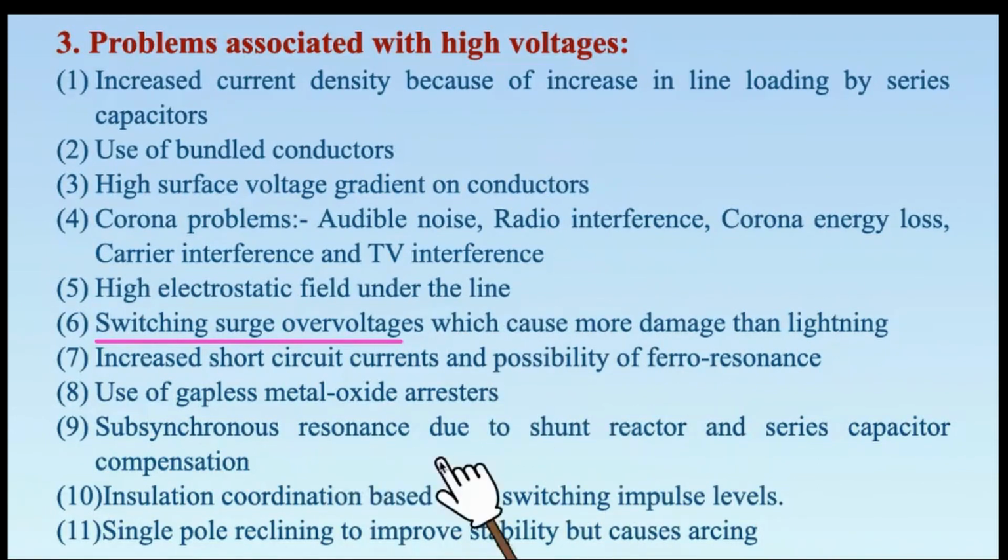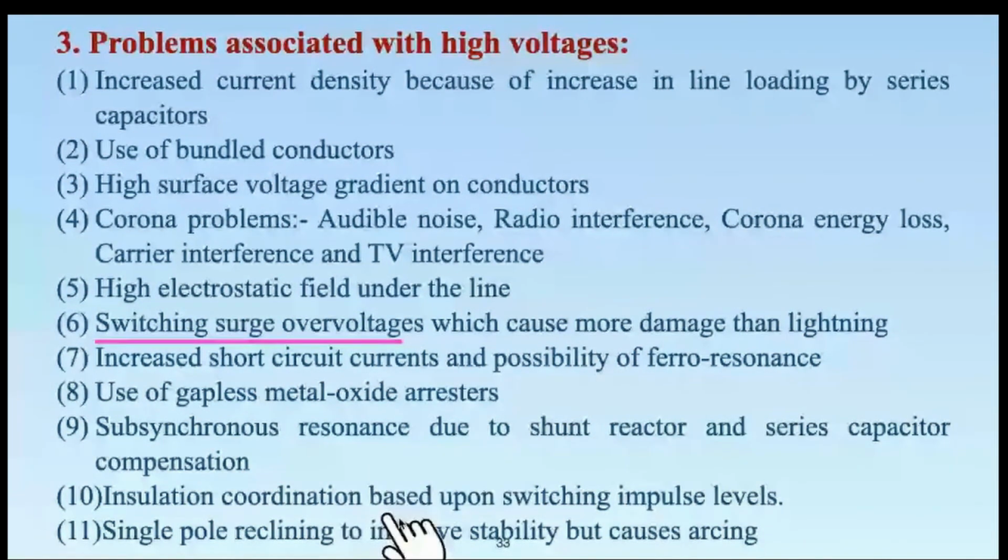Then there is subsynchronous resonance due to interaction between shunt reactor and series capacitance, because shunt reactors are used to balance out the no load condition; whenever the line is unloaded, the voltage may shoot up, so shunt reactors are used, along with series capacitor compensation. Sometimes they tend to form resonance, especially in the presence of harmonics.